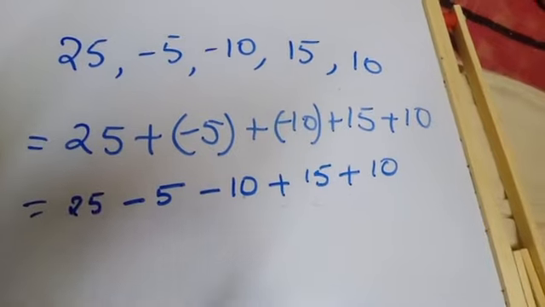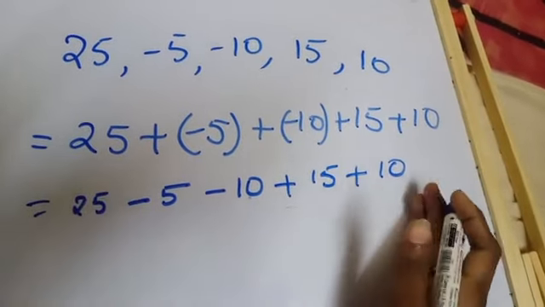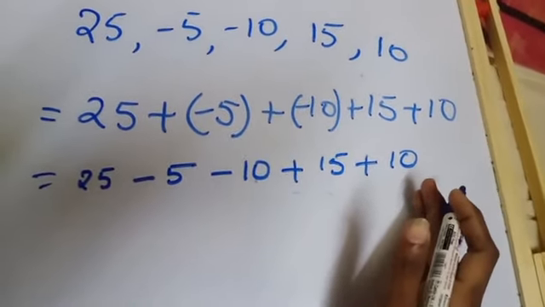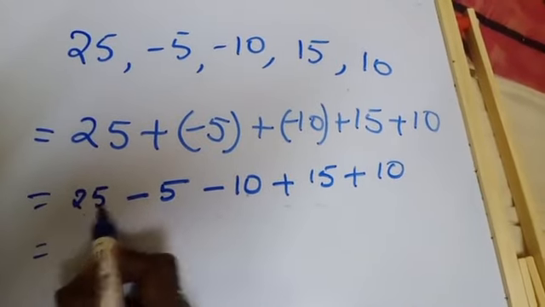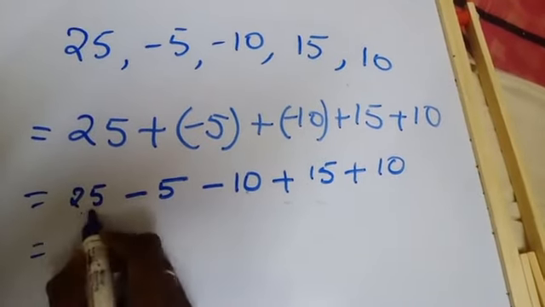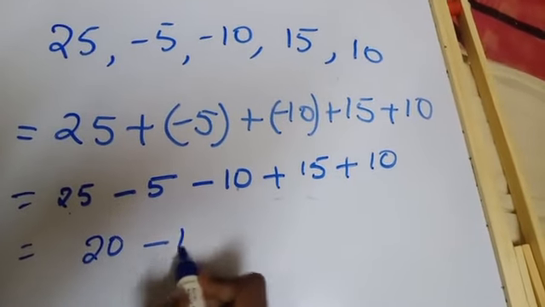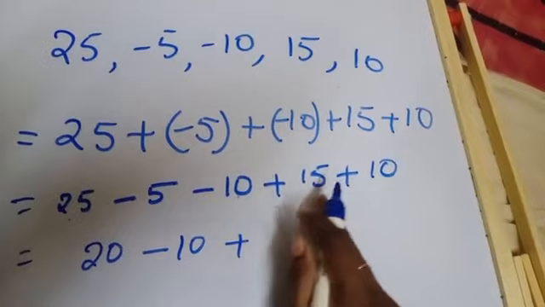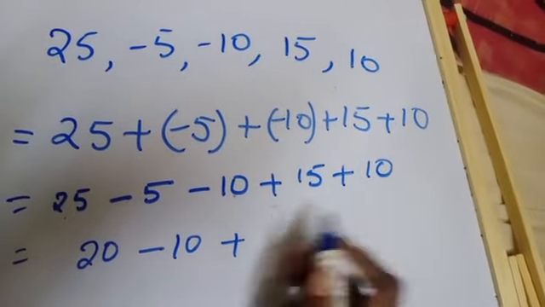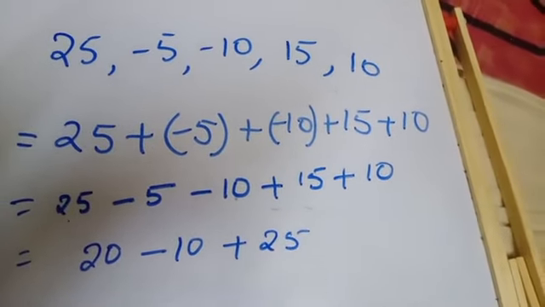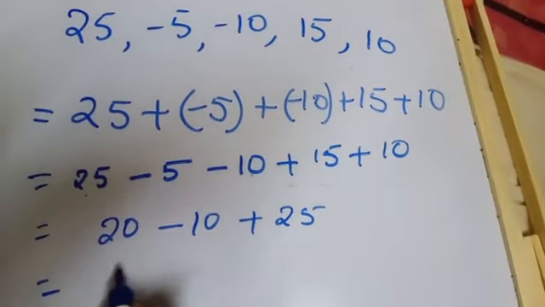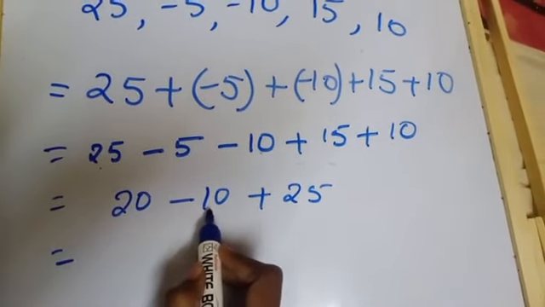Now what we can do? First do from left to right as per your convenience. So I am doing 25 minus 5. 25 minus 5 is 20, minus 10 plus 15 plus 10. It's easy to add. So it's 25. Now I am writing 20 minus 10.